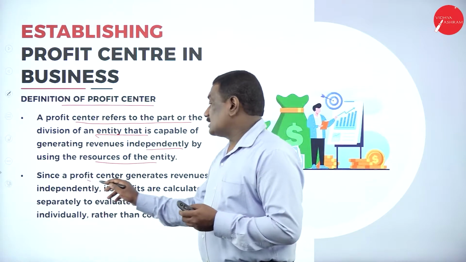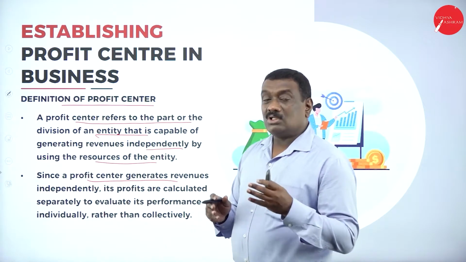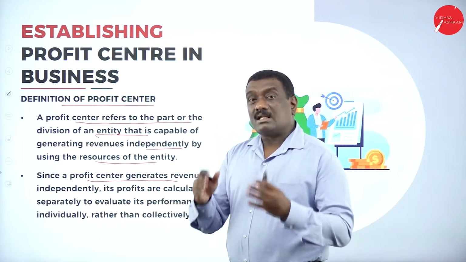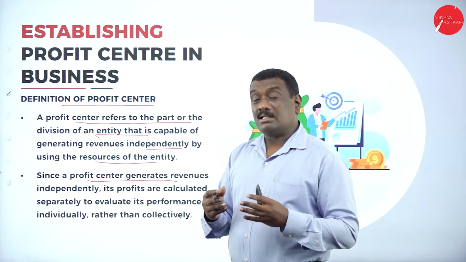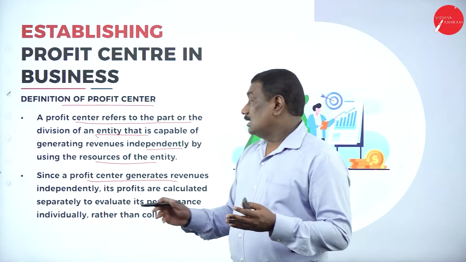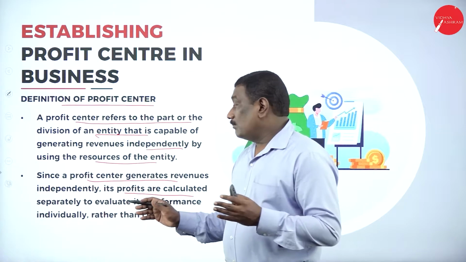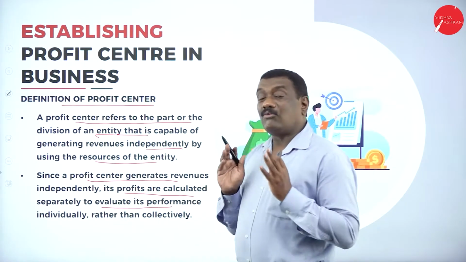Now, since a profit center generates revenue independently, without depending on others, its profits are calculated separately. Why? To evaluate its performance.